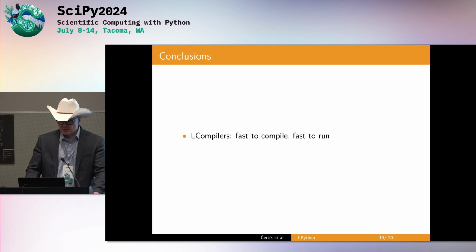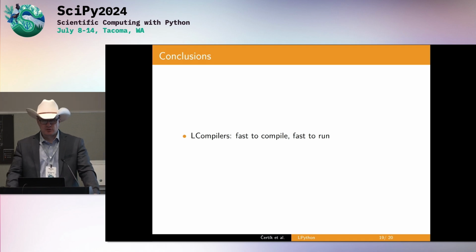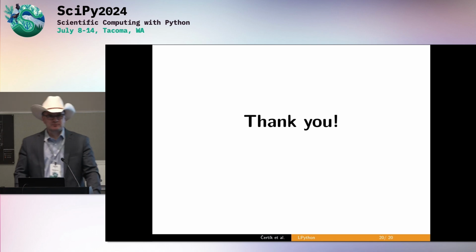Okay, conclusions. So compilers: fast to compile, fast to run. That's what I want you to remember. Thank you.